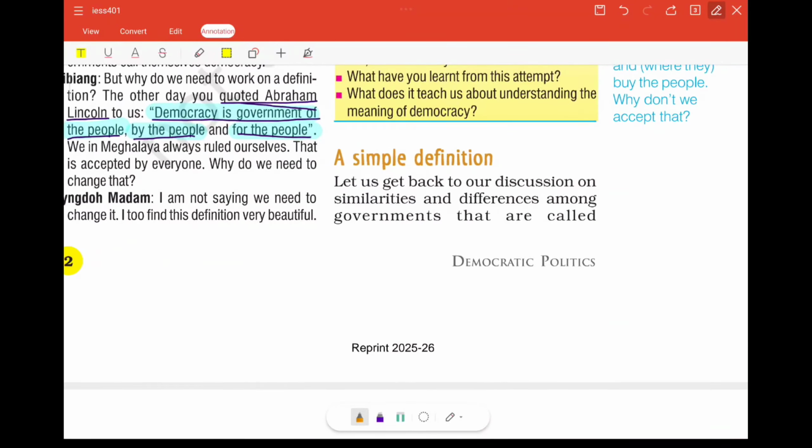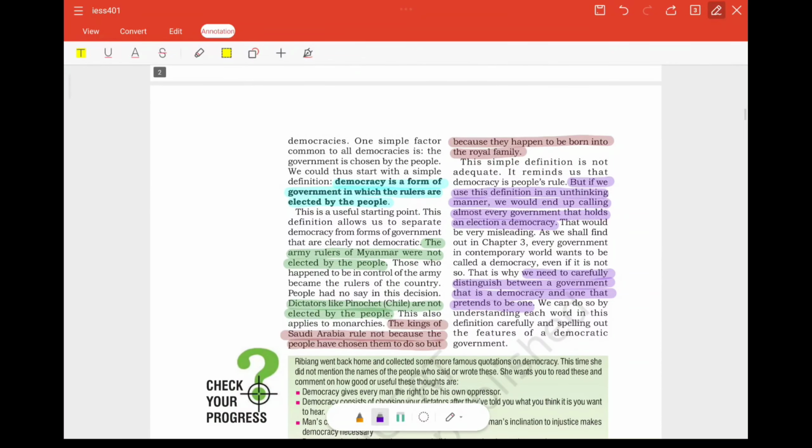Now, if we move to the simple definition of democracy, we will find that democracy is a form of government in which the rulers are elected by the people. If we take an example of a democratic nation, India is a true democratic country. Why I am saying that India is truly democratic, we will look into further in this chapter, the true democracy or the false democracy. India is obviously a democratic country.